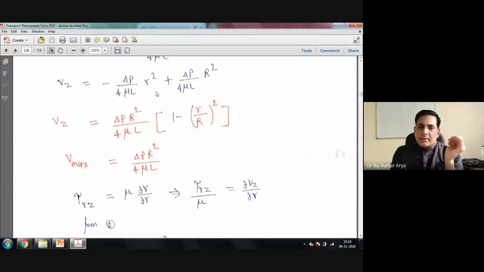Now this first term, delta P R square upon 4 mu L, is your maximum velocity, at r equal to 0. In some books you will find the term V max here, because this is equal to the maximum velocity.